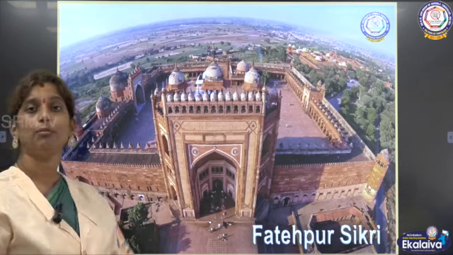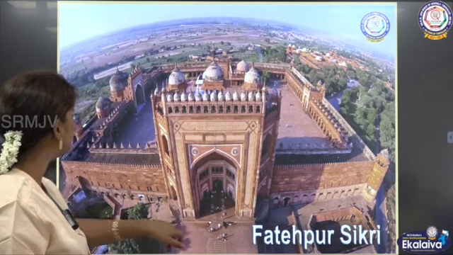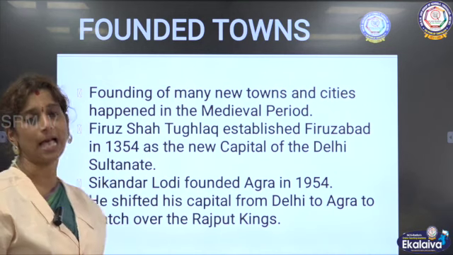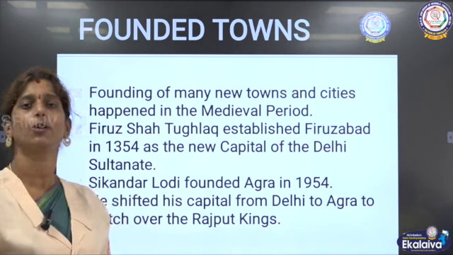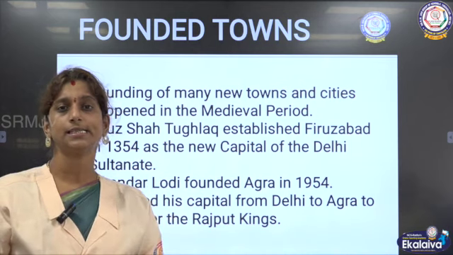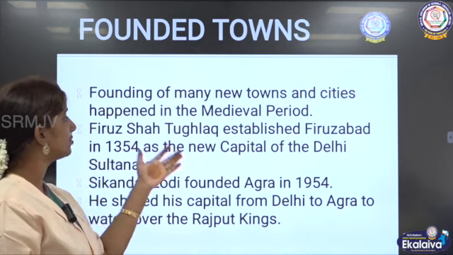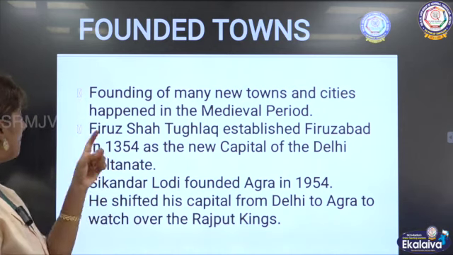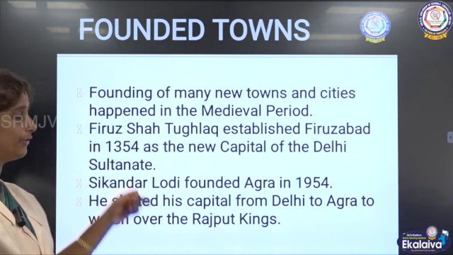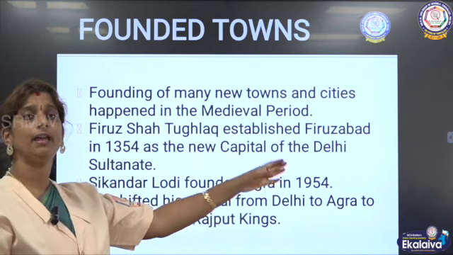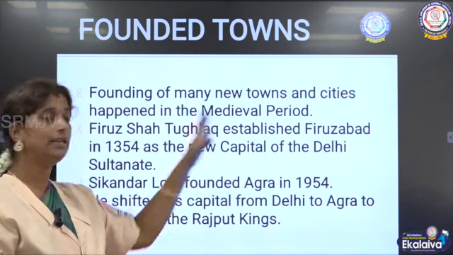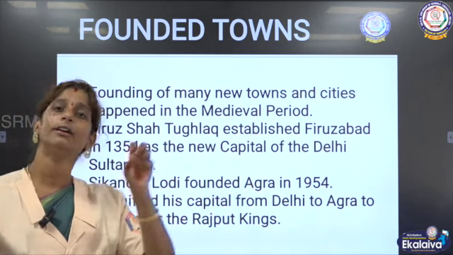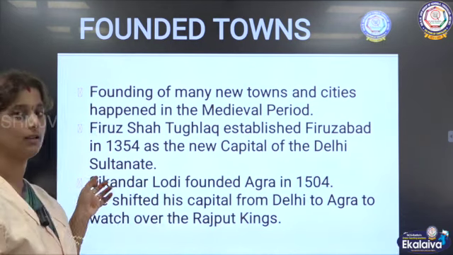One such example is Fatehpur Sikri. The founding of many new towns and cities happened in this medieval period. Many new towns and cities emerged in this period. Firuz Shah Tughlaq established Firuzabad in 1354 as the new capital of the Delhi Sultanate. What he did was change the capital from Delhi to Firuzabad in 1354. That is how a new city called Firuzabad came into existence.